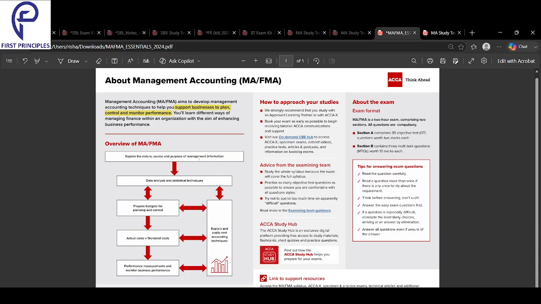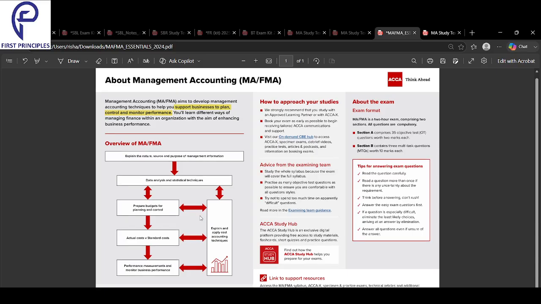So first is management information, why we need information and where it comes from. Second, we analyze numbers to find the trends. Third, we plan and control using budgets. Fourth, we compare actual cost versus standard cost using costing techniques. That's part of costs. And finally, performance: we measure if the business is doing well. These are the five topics that we will study as we go forward in this chapter.